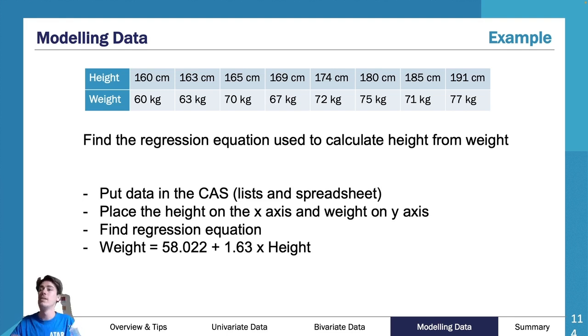So put this data into my Casio. I put it into lists or spreadsheets, whichever one you want to use. And then I find my regression equation. So I put it in and I go, all right, I want linear regression. I do regression.